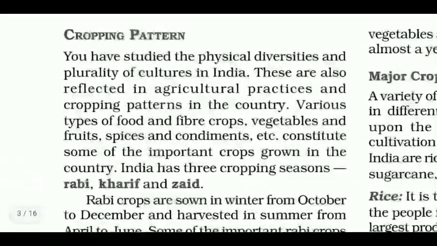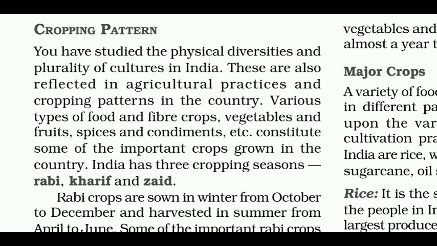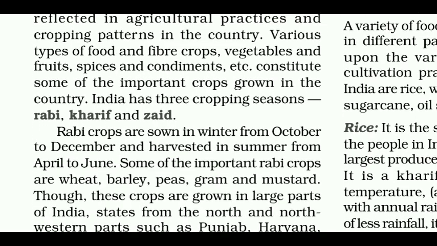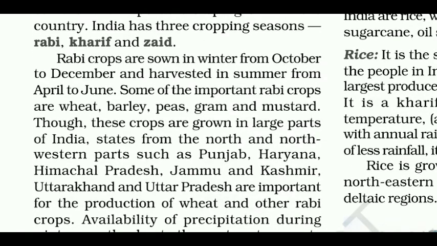Now, cropping pattern. You have studied the physical diversities and plurality of cultures in India. These are also reflected in agricultural practices and cropping patterns in the country. Various types of food and fiber crops, vegetables and fruits, spices and condiments, etc. constitute some of the important crops grown in the country. India has three cropping seasons: Rabi, Kharif and Zaid. Rabi crops are sown in winter from October to December and harvested in summer from April to June.